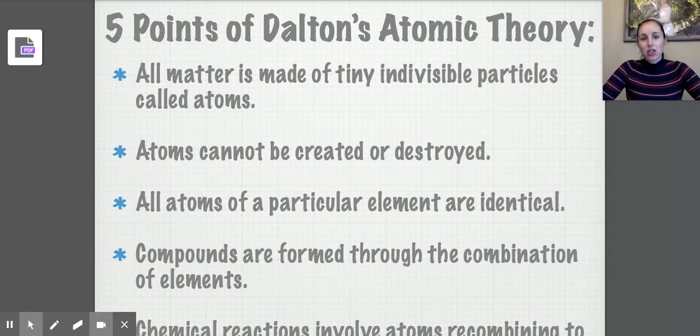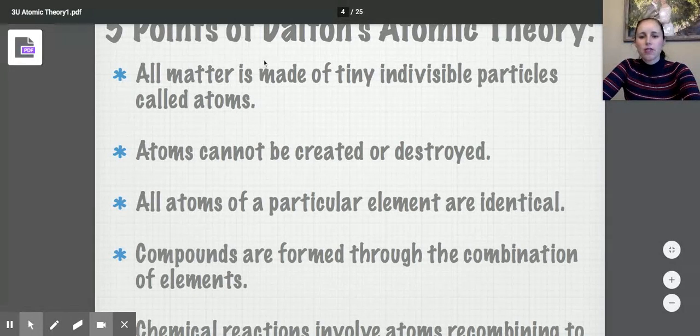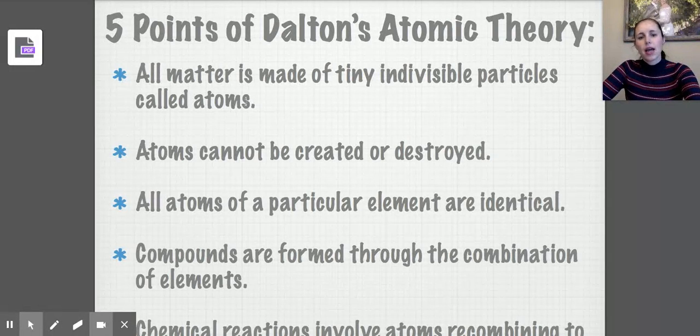Now, these points were actually linked to what Dalton knew about chemistry at the time. If you notice, the first point is very similar to what Democritus and Leucippus said, that all matter is made up of tiny, indivisible particles called atoms. So he actually didn't disagree with Democritus or Leucippus. He agreed, but he wanted to add his spin, what he knew about science at the time. He said that atoms cannot be created or destroyed, which goes along with indestructible, similar to Democritus and Leucippus. He went further though, because now we'd actually discovered elements.